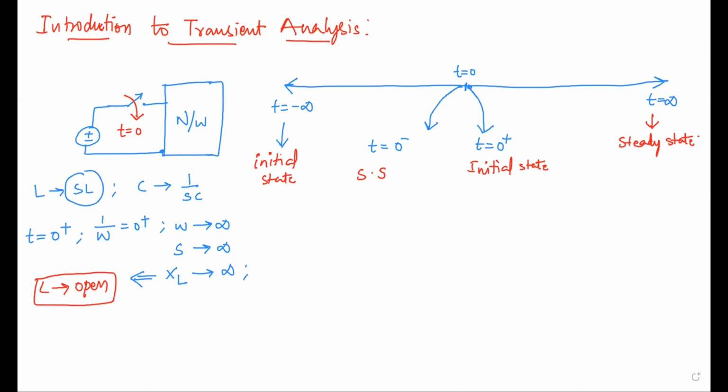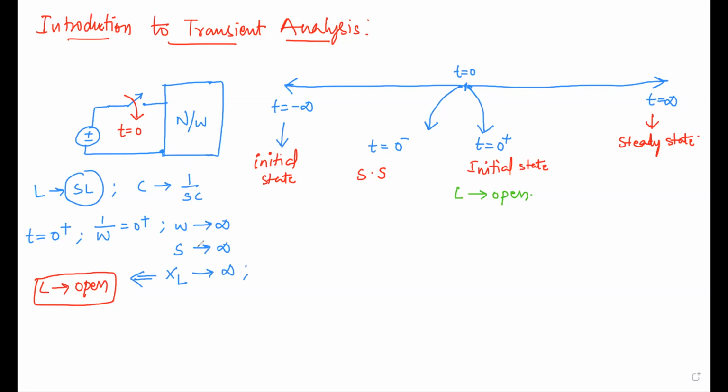But what happens if time t is equal to infinite? This is the initial state. So for the inductor, what we got is that in the initial state, the inductor will behave as open. And we also have to understand how the capacitor will behave in the initial state.